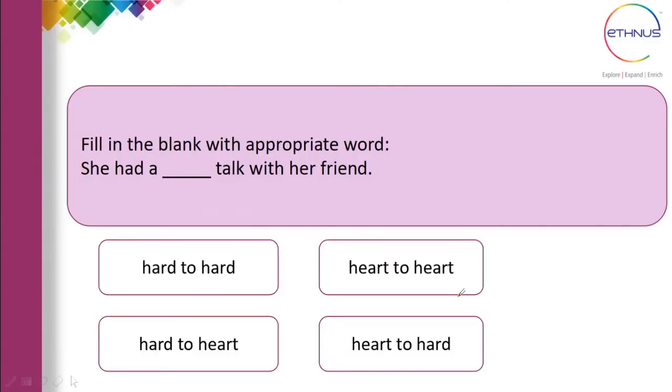Okay, so this is the question asked. The correct answer here is heart to heart. Heart to heart means when you talk openly, frankly, with complete heart or wholeheartedly, when you're frank and open to someone. So if you're talking openly to someone, you're talking heart to heart. She had a heart to heart talk with her friend. So option B is the correct answer.